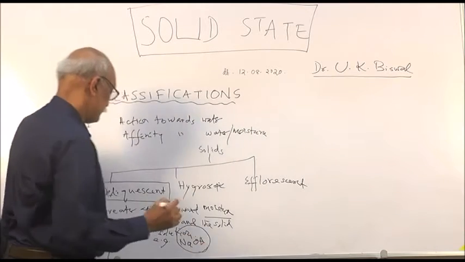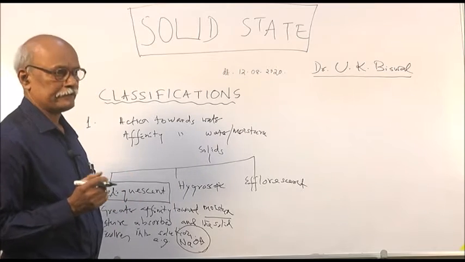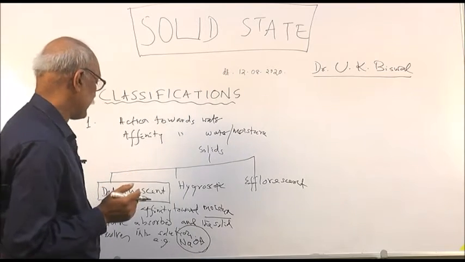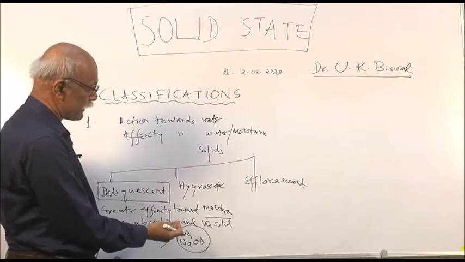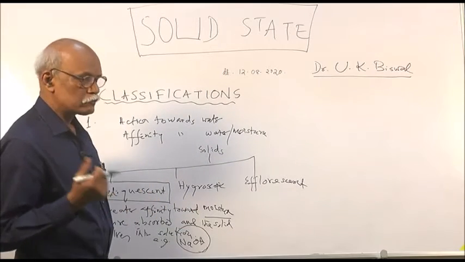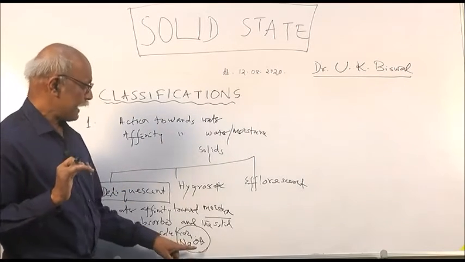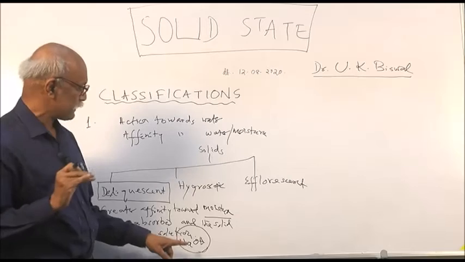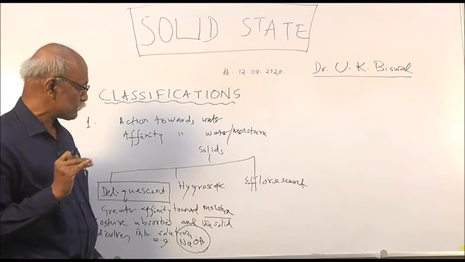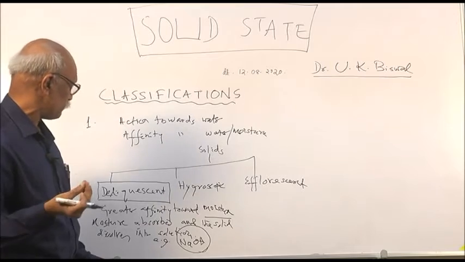You remember sodium hydroxide is a very good example of deliquescent substance. Sodium hydroxide, you see, if it is kept open, first converts into liquid or turns into solution. But after some time it again converts into a powdered solid, and that is due to other reason you may be knowing later on.